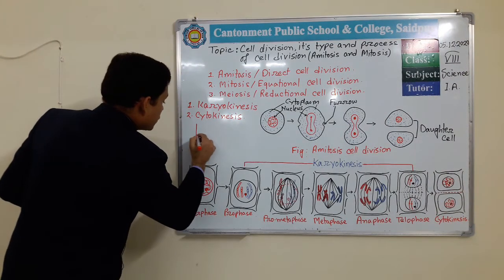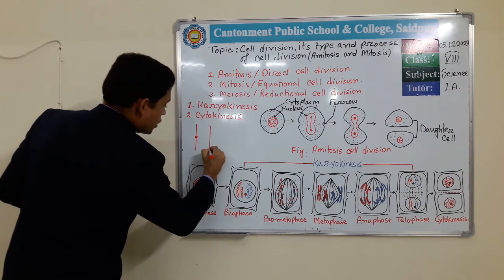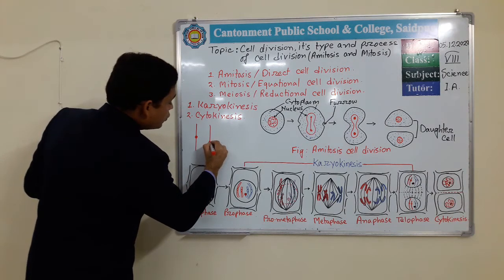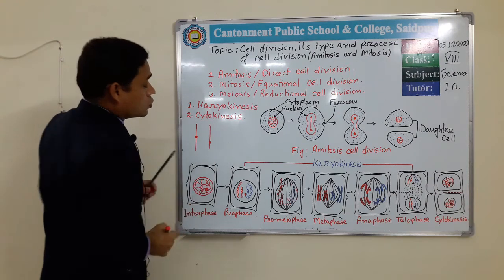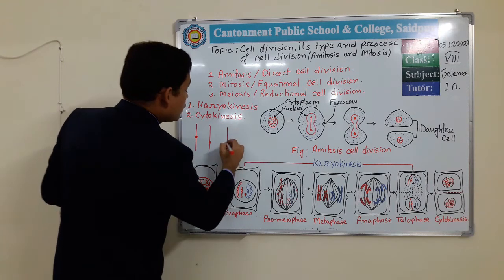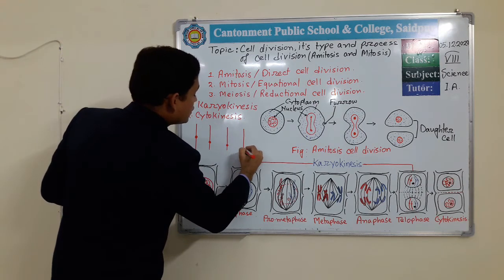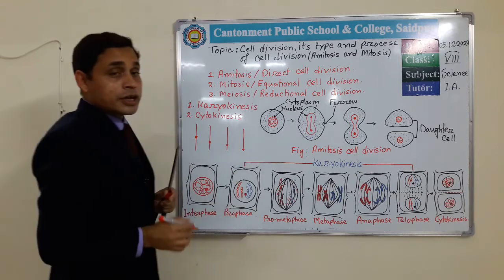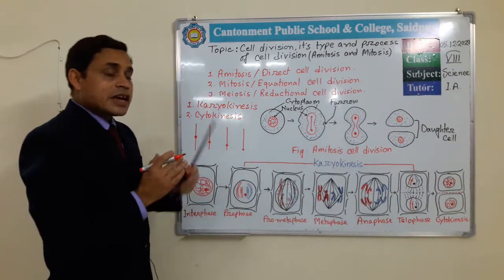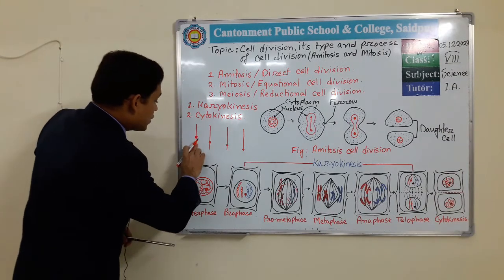Suppose this is a chromosome and this is the centromere, the position of the centromere. Suppose in this chromosome the centromere remains on one side at 1/3 and on the other side 2/3, and in another chromosome the centromere remains very close to one end, and in another it remains at the end portion. Okay, so during this movement, when the centromere splits and starts to move to the opposite pole, it takes this type of shape.